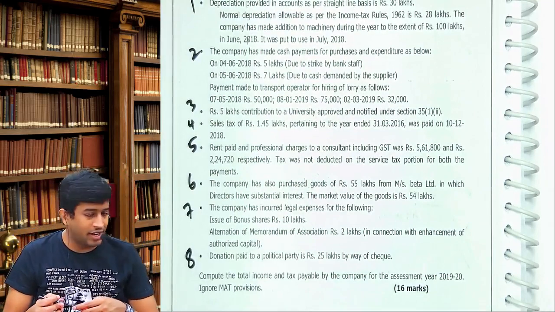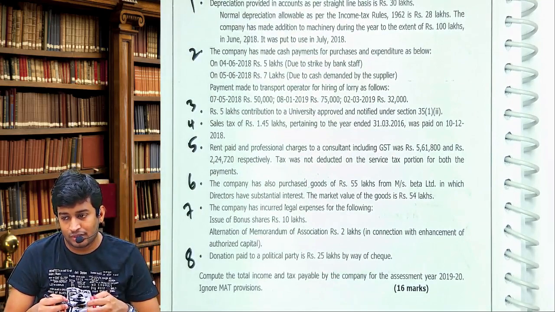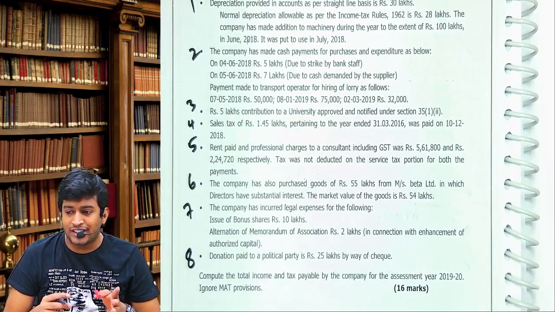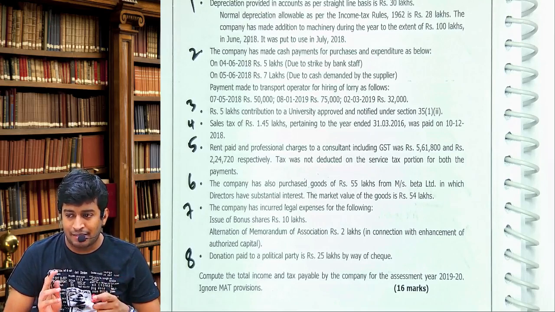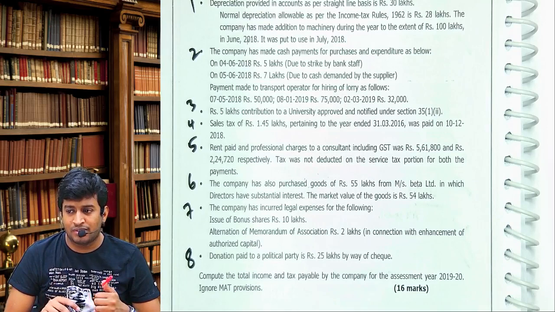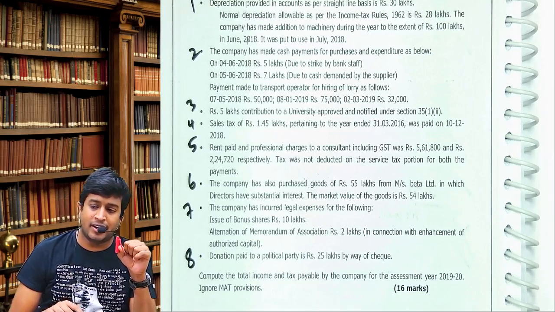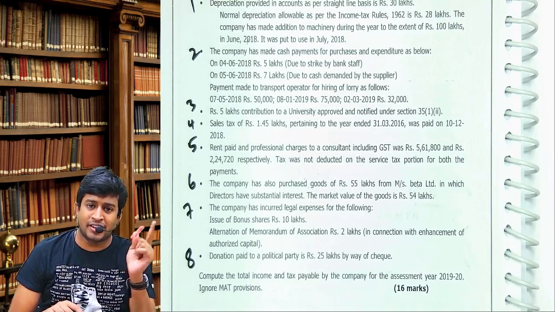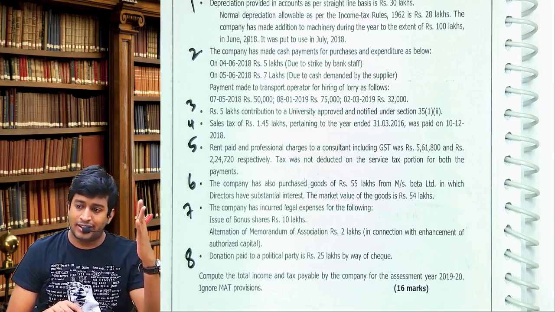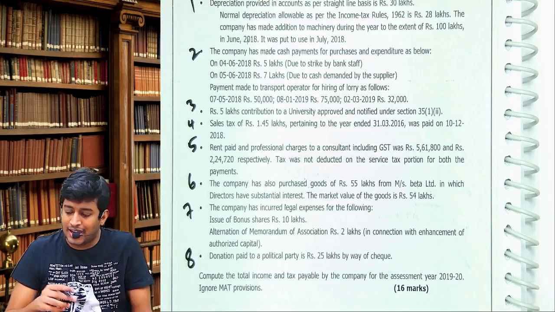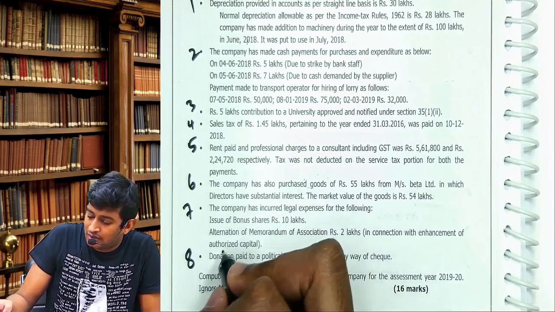We have 8 adjustments, and there is no additional information concept. Again I am repeating, we will have 2 add items and 2 less items. One add item heading will be items debited to P&L account, and one less item will be items credited. Then only less, only add. We'll start with the 8th one.